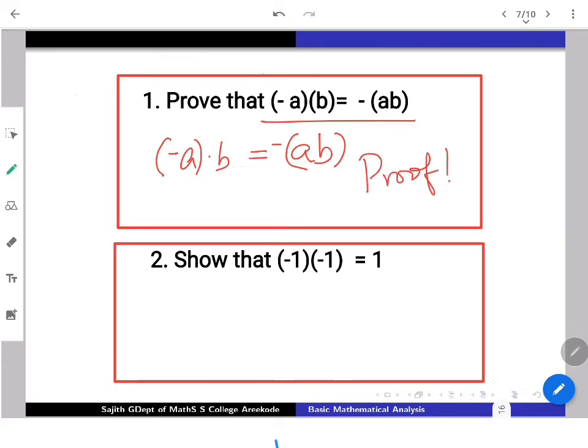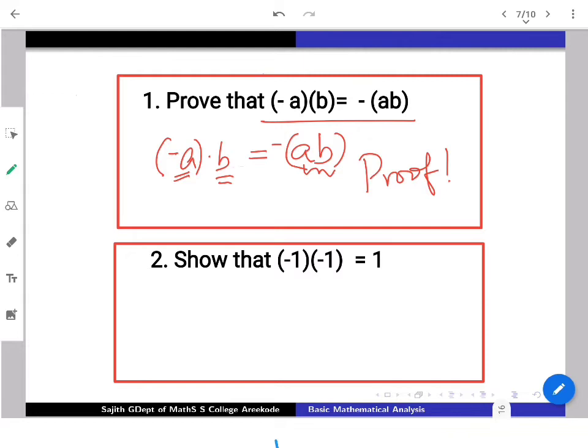This says that for the real number A, its additive inverse multiplied with B is the same as the additive inverse of the product, that is, minus A into B is minus of AB.